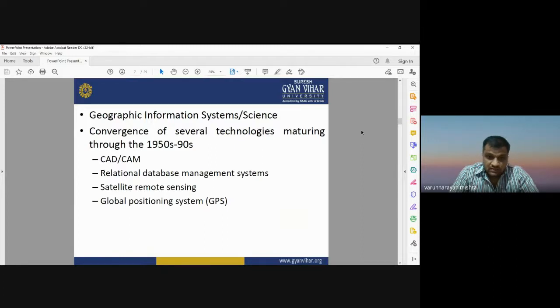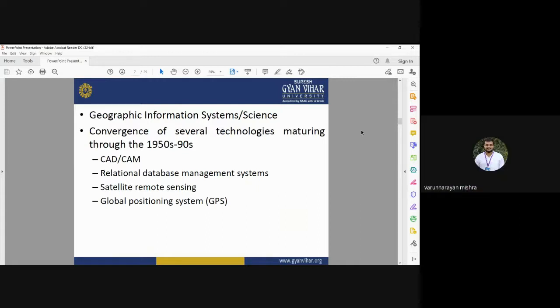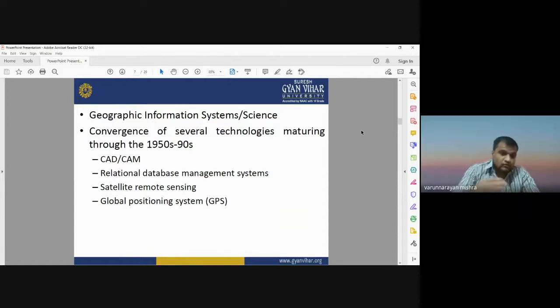It started in the early 1950s and 90s. Initially it was based on CAD. Then there are relational database management system, satellite remote sensing, and global positioning system. CAD is computer aided designing. These are some designing tools, used to prepare some maps. Relational database management system, RDBMS.